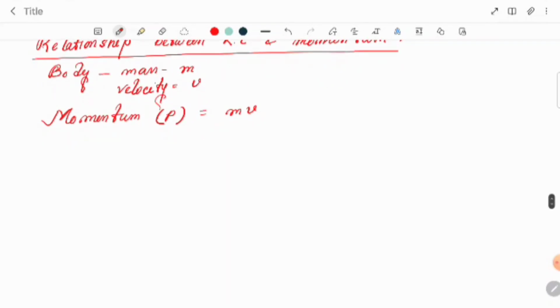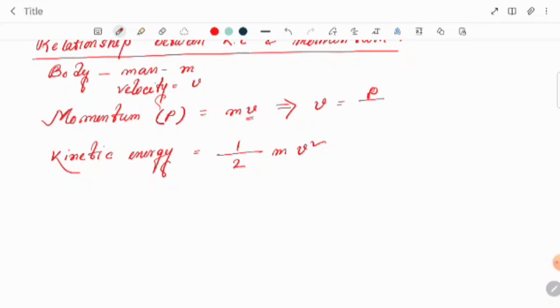And the kinetic energy formula, if we say, so the kinetic energy equal to, we know, half m v square. So one thing we can say from here, from the previous relation, we can calculate the value of v. So v equal to, we can write p by m. Keep it in your mind.